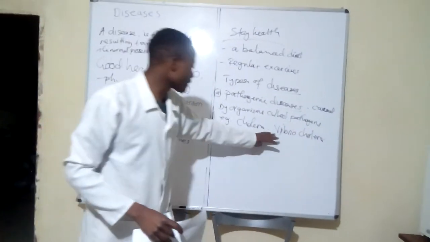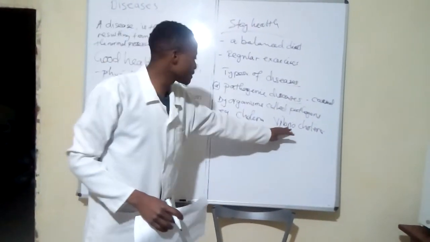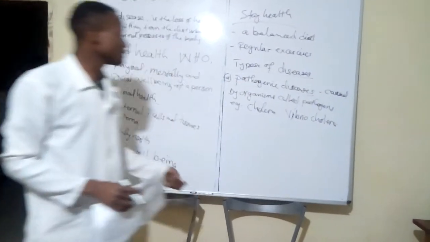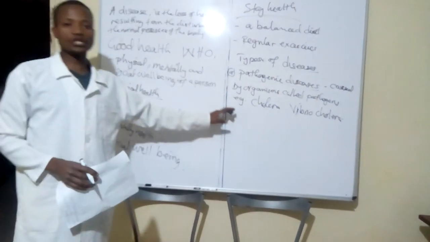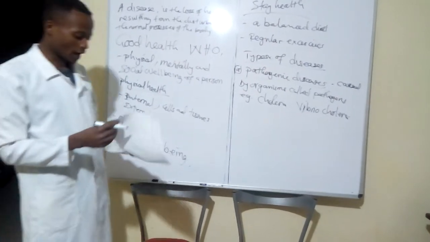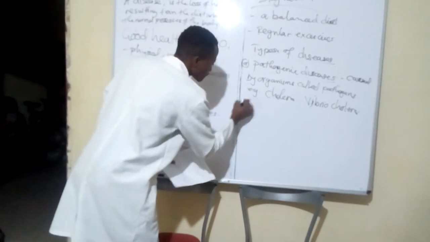So this is an organism which causes cholera, and this organism is called a pathogen. So pathogenic diseases are diseases caused by pathogens.